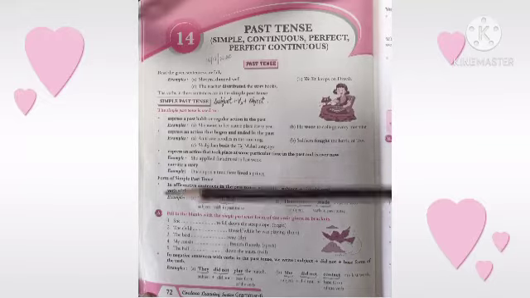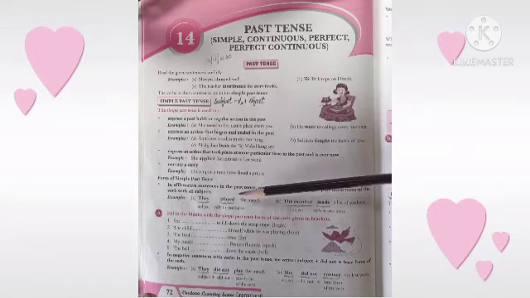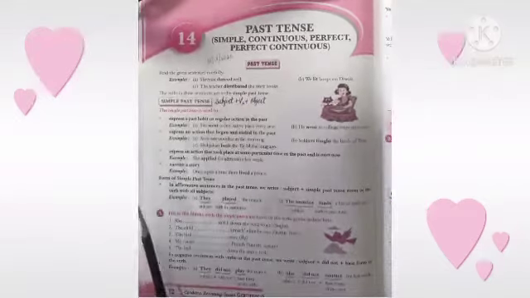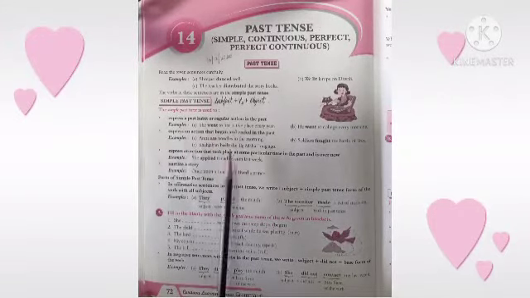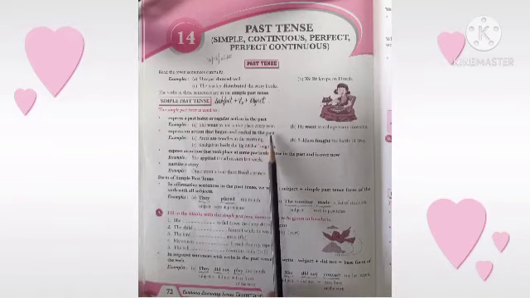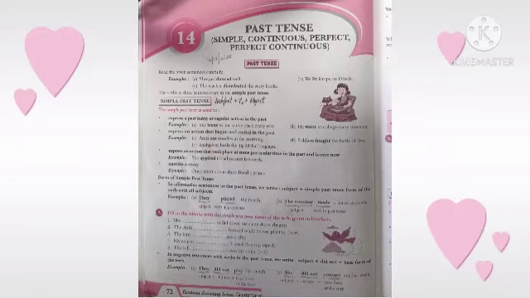Now, children, the rule of simple past tense is subject plus second form of verb plus object. And we use past tense in many ways: to express a past habit or regular action in the past, for example, she went to her native place. Children, went is the past tense of go. To express an action that began and ended in the past, Anita ate noodles in the morning.